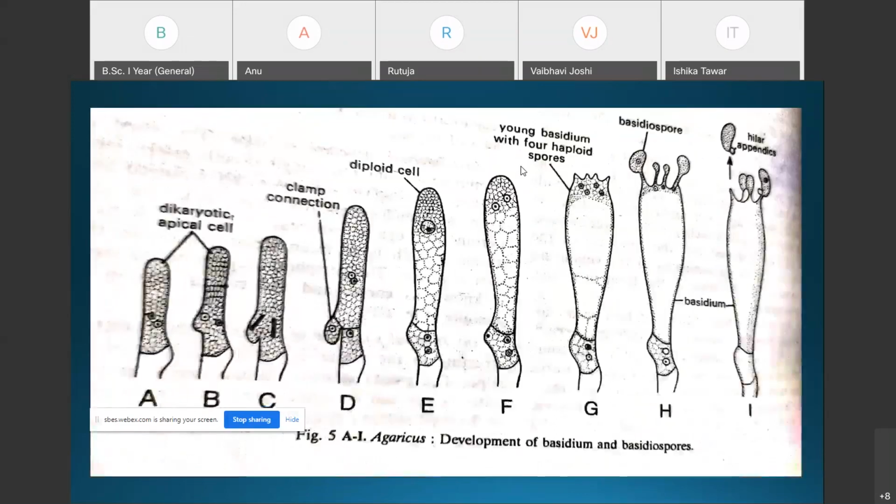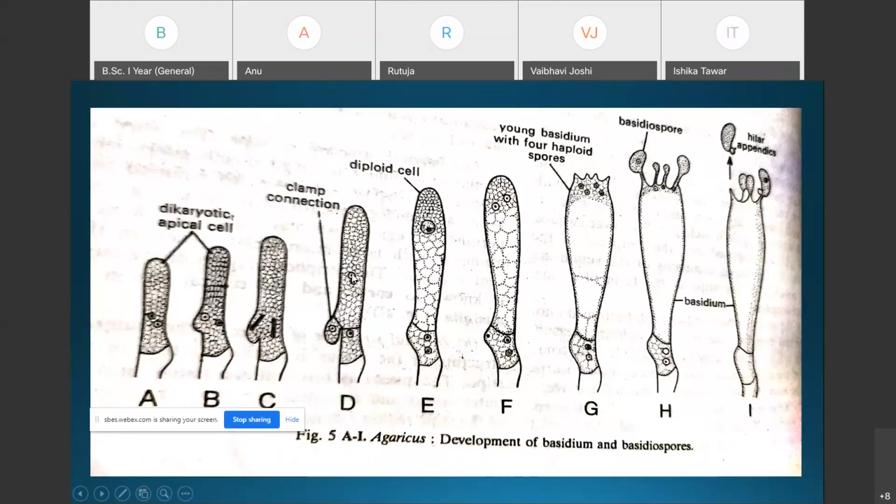We have discussed up to the plasmogamy: how the dikaryotic mycelium is developed, and how from this secondary dikaryotic mycelium the fruiting body, or basidiocarp, is developed. Then the next step is the karyogamy. In this step, both the nuclei of the dikaryon fuse to form a diploid nucleus. Here you can see the dikaryotic apical cell, where the clamp connections are developed, and here you can see the tip cell.